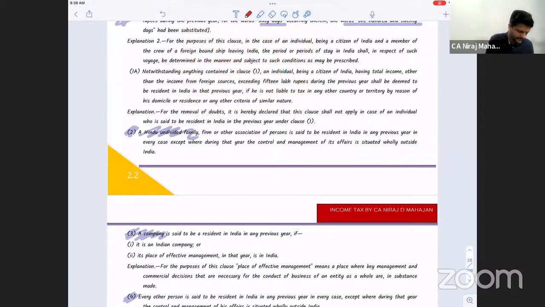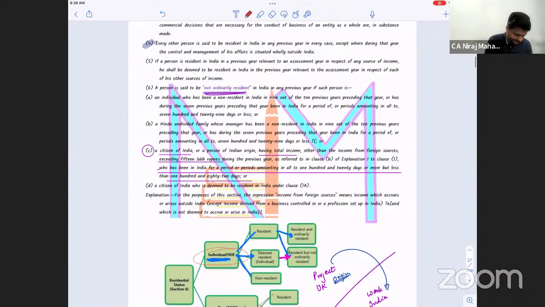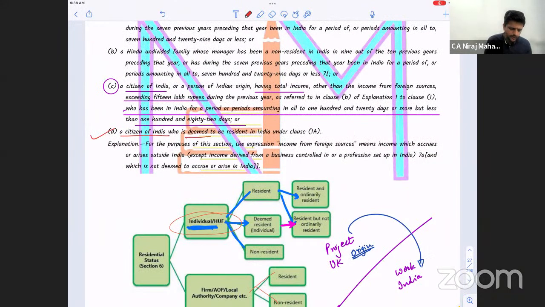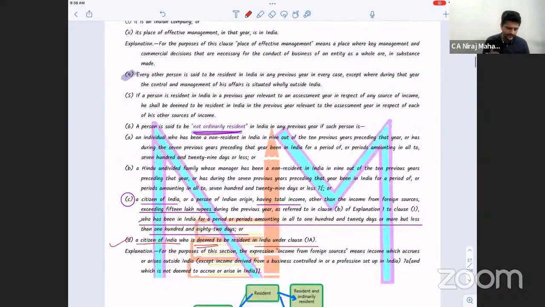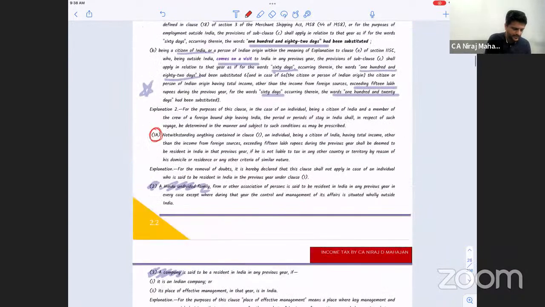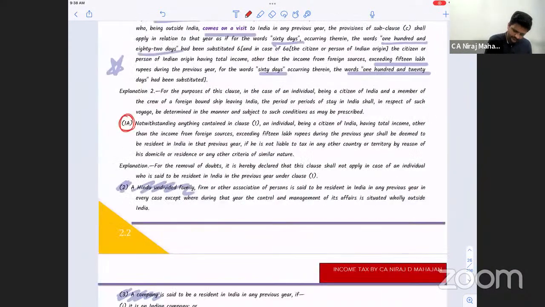And the last part. This clause D. Check. A citizen of India who is deemed to be resident in India under clause 1A. Clause 1A. So again, we'll have to go back to clause 1A, that is in subsection 1. Okay. Pay attention. Read this part.